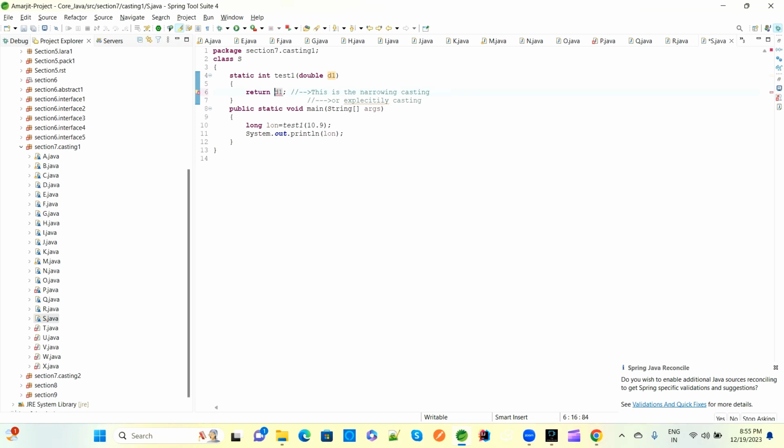If you remove it here, you will get a compile time error: type mismatch, cannot convert double to int, because d1 is there and the compiler wants an integer type of return. So either you have to manually provide it here. This is narrowing casting, we can say. Narrowing casting is explicit casting or downcasting. Widening is upcasting or implicit casting.